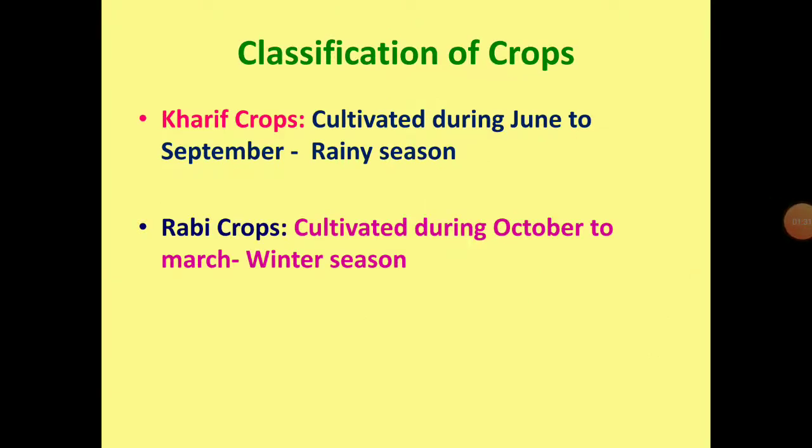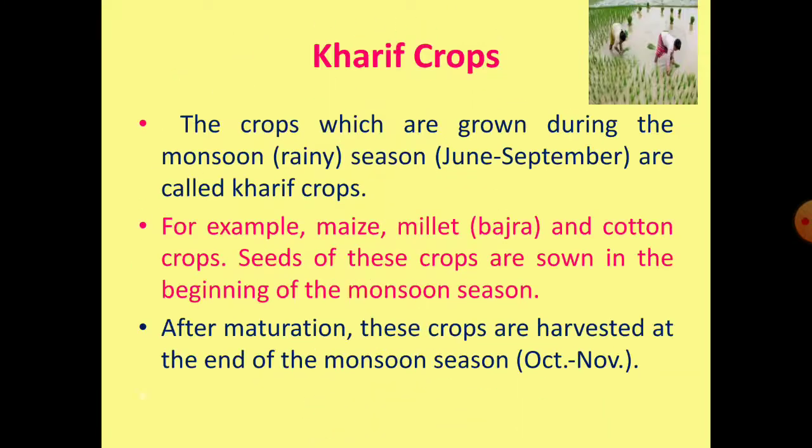So now crops are classified into two main batches depending on the seasons in which they grow, that is kharif crops and rabi crops. So let's get to know about them. Kharif crops are cultivated during June to September, that is the rainy season, whereas rabi crops are cultivated during October to March, that is the winter season. Now let's get to know about both of these crops in brief.